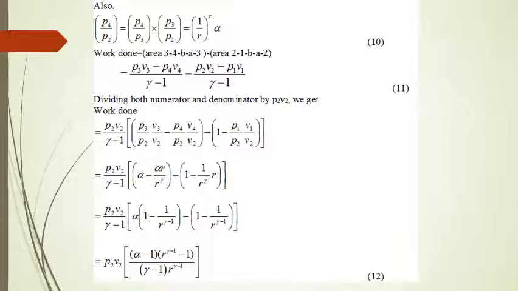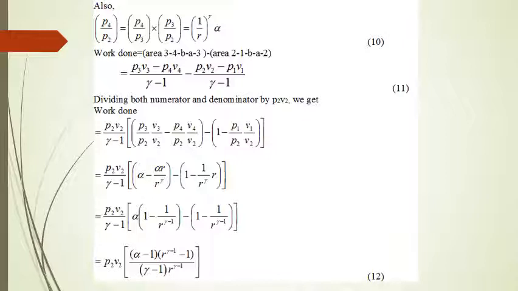What we have done basically over here, we have reduced the entire expression for work done in terms of pressure, volume, alpha, gamma and R. And these pressure terms also we will reduce in terms of P1, V1.